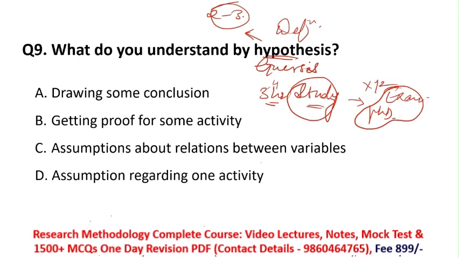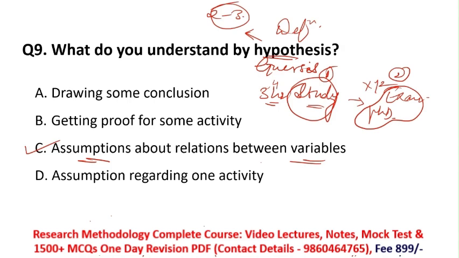So what is hypothesis? Hypothesis is nothing but a tentative statement, meaning a temporary statement, guessing assumptions for a short period of time. I am assuming the relation between these two variables, study hours and my PhD entrance examination. How do my study hours relate with the PhD entrance examination? So hypothesis means assumption about relations between the variables. So option C is the right answer, the correct definition of hypothesis. We'll see the incorrect options as well.